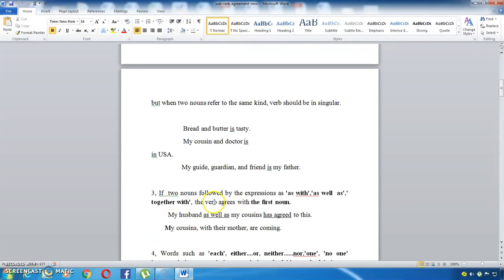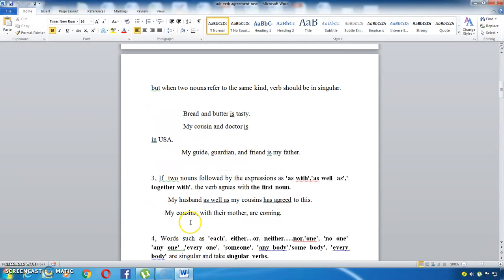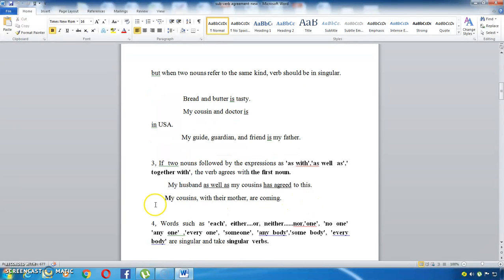If two nouns are followed by expressions like as well as or together with, the verb agrees with the first noun. If the first noun is singular, it carries a singular verb. If the first noun is plural, it carries a plural verb. See the examples. My husband as well as my cousins: here the first noun is my husband, singular, so the verb should agree with the first noun.